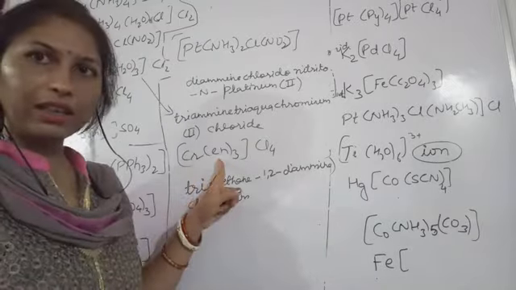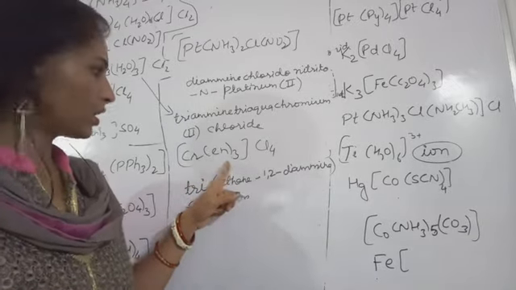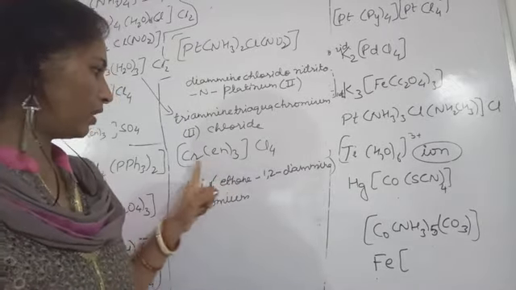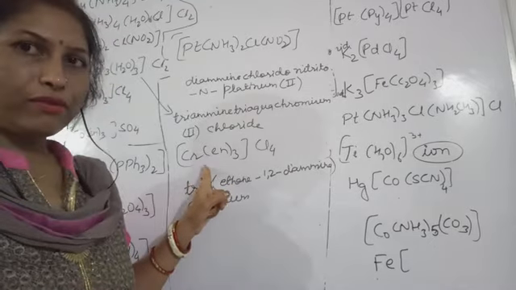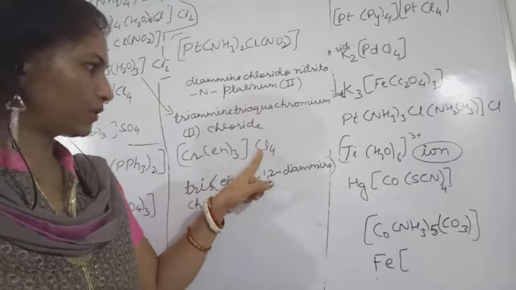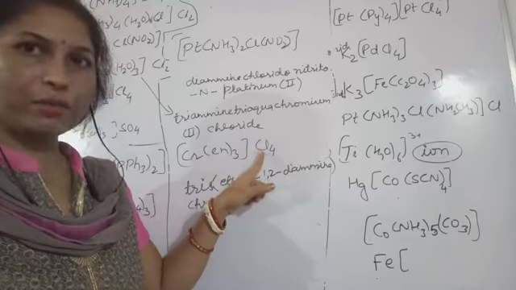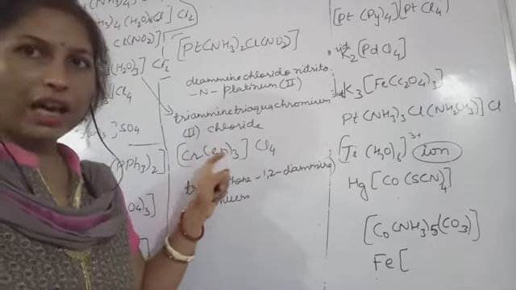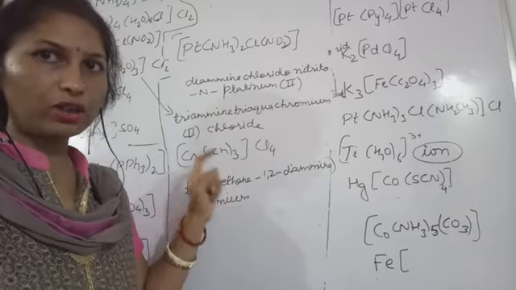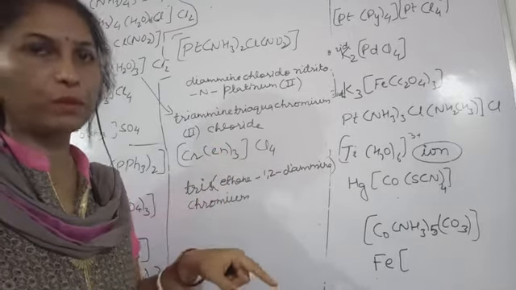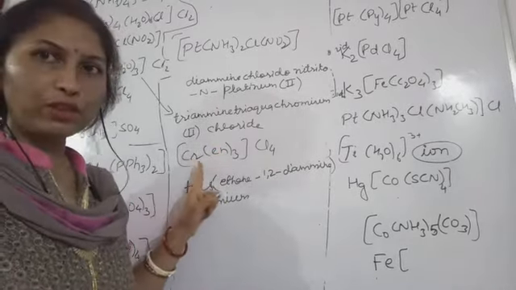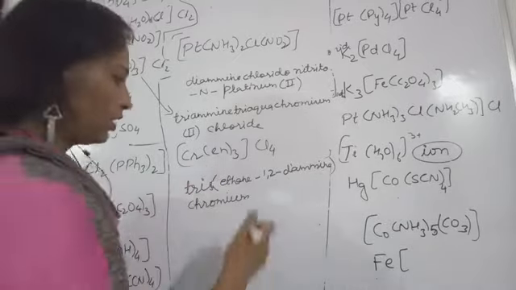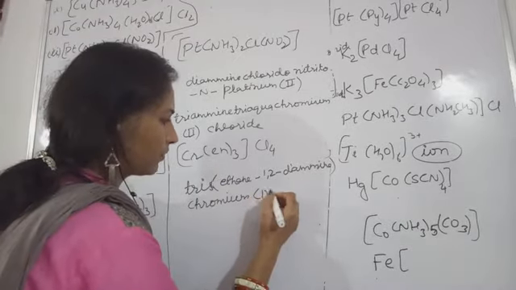This ethylene diamine will have 0 charge. So this chromium will have what oxidation state? Cl4, means 4 negative charges are present in order to neutralize this charge on coordination sphere. So coordination sphere plus 4 charge will be present. So chromium will have oxidation state 4. So 4 will be written like this.